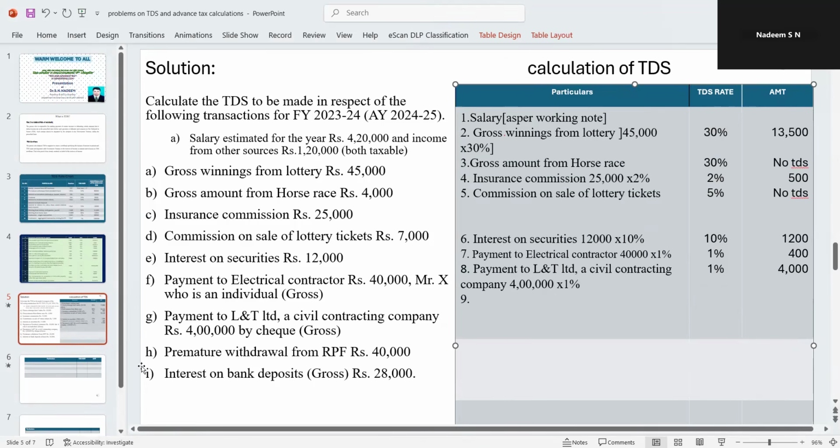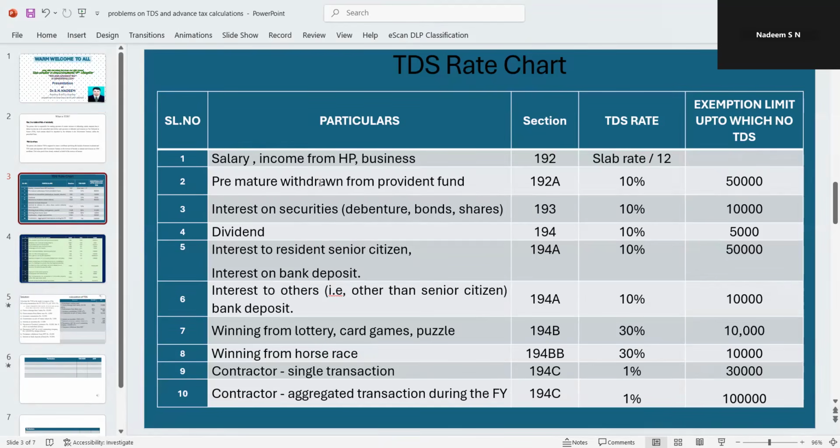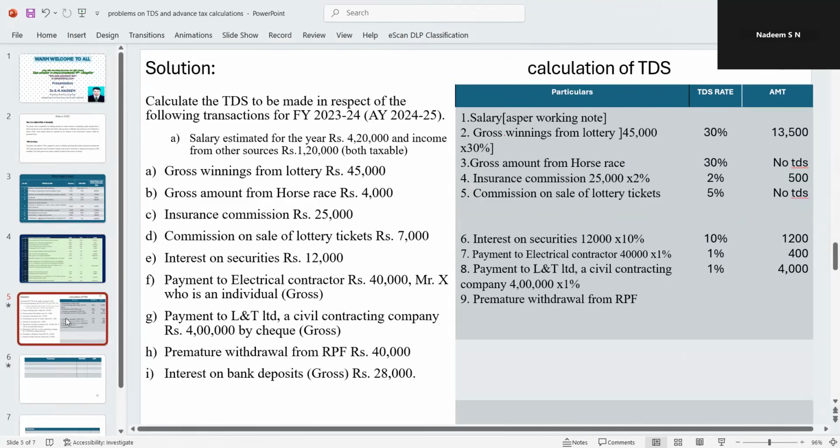What do we have as the next one? Premature withdrawal from EPF. It is exempted up to 50,000. Here we can see premature withdrawal from provident fund. It is exempted up to 50,000. More than 50,000, it is taxed at the rate of 10%. Therefore, we cannot tax on this.